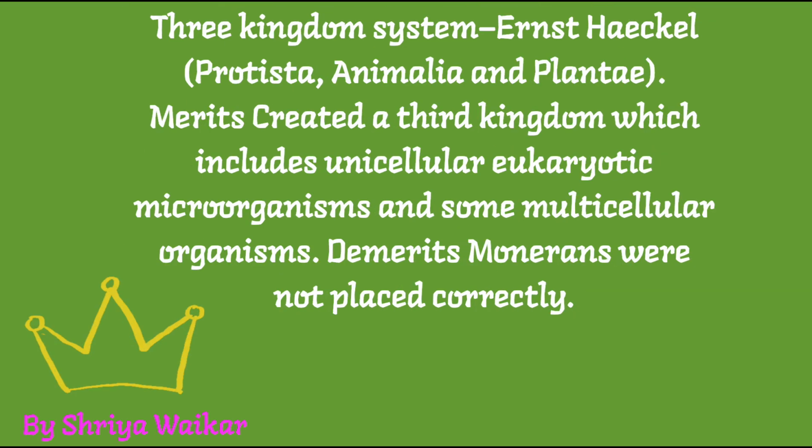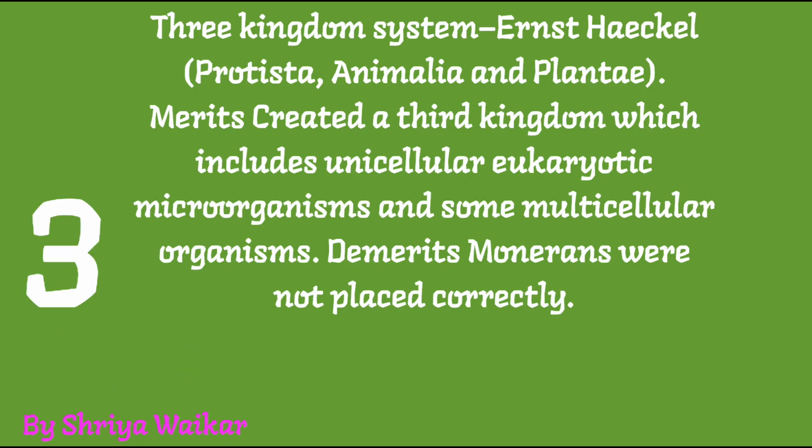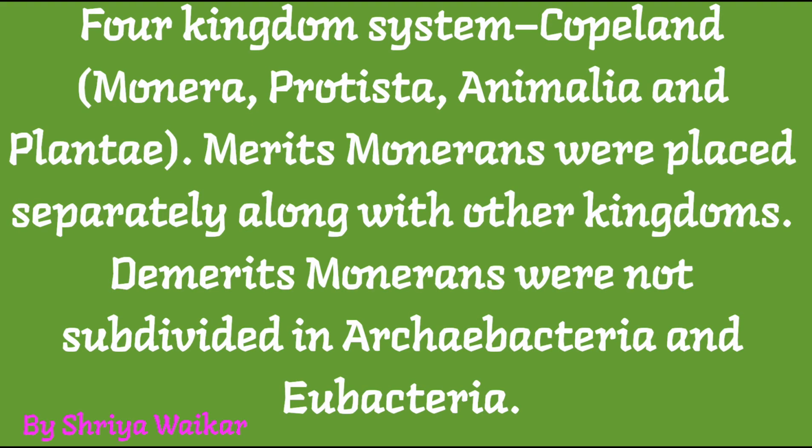The three kingdom system was given by Ernst Haeckel: Protista, Animalia and Plantae. These are the three kingdoms. What is the merit? It created a kingdom which includes unicellular eukaryotic microorganisms and some multicellular organisms. What is the demerit? Monera were not placed correctly.